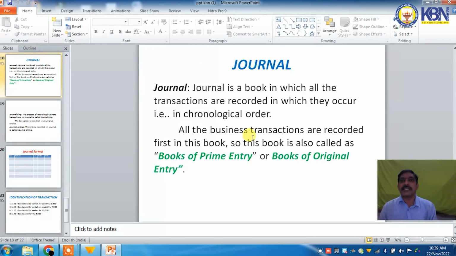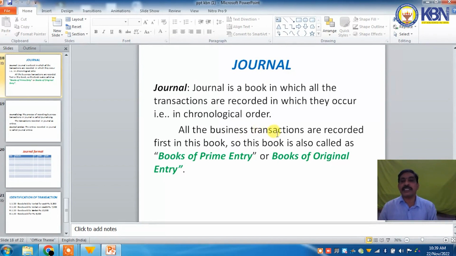All the business transactions are recorded in a separate set of books. But all these transactions are entered first in a book. That book is called the journal. So the journal is a book in which all the transactions are recorded in the order in which they occur, that is in chronological order, that is date wise.